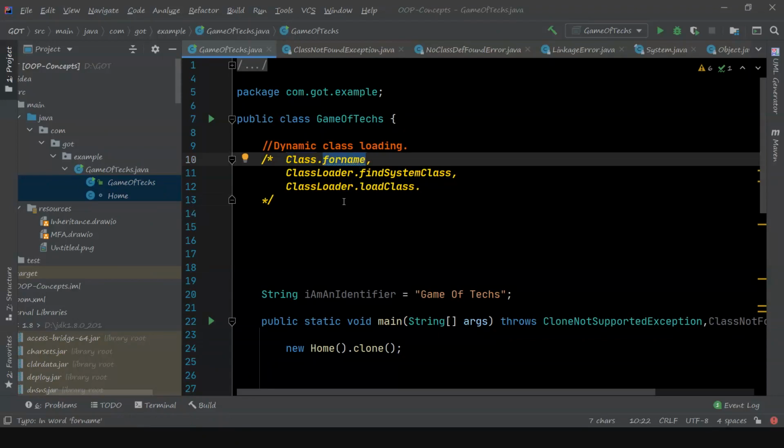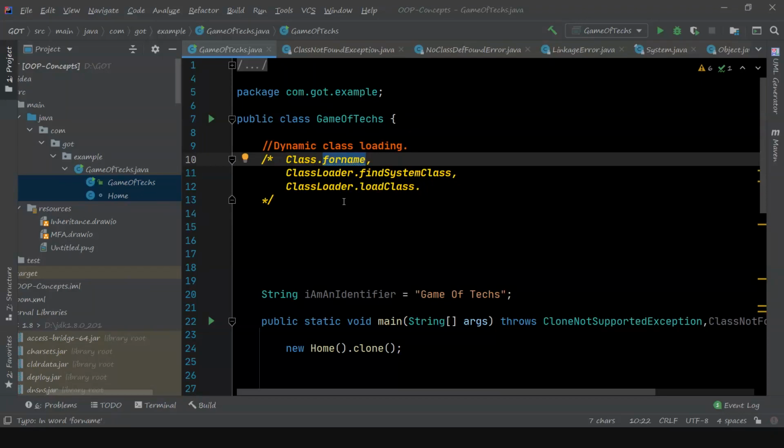Because when we design a system, we want to make it so that the database or driver shouldn't be hard coded into the code, because tomorrow if you change the database, we do not expect to change the Java code or driver name.